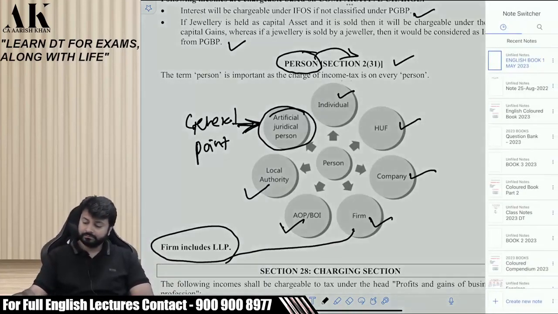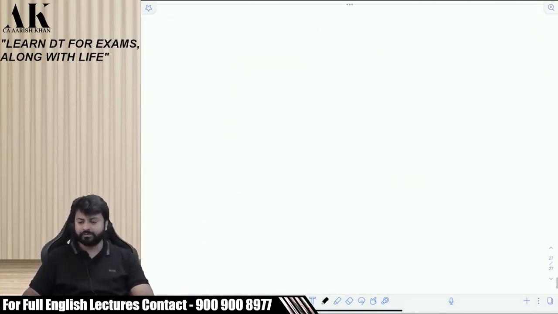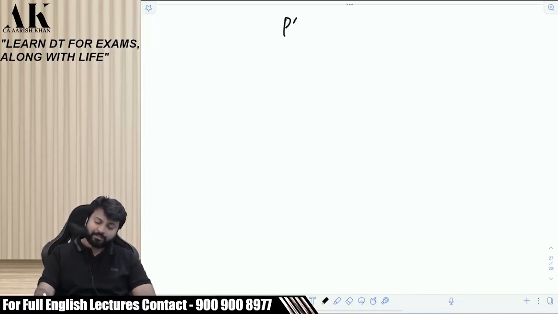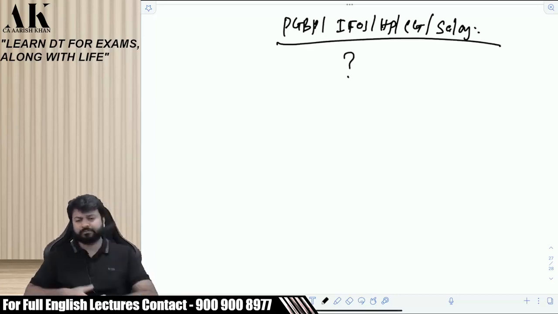now pay attention on the board, please. All of you, please pay attention. Whether my income is PGBP or IFOS or HP or CG or salary, how will I come to know? How will I come to know?